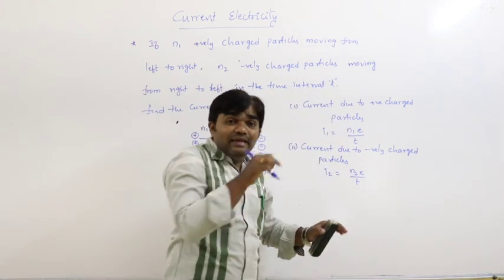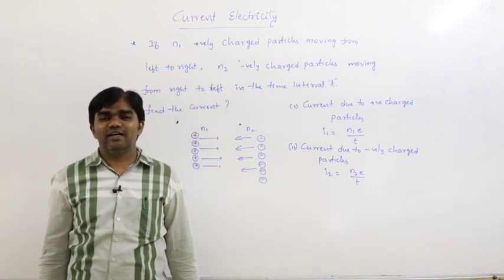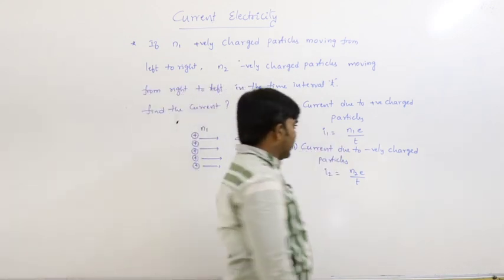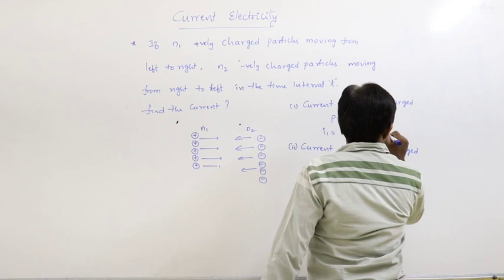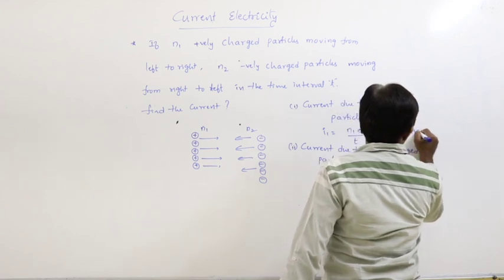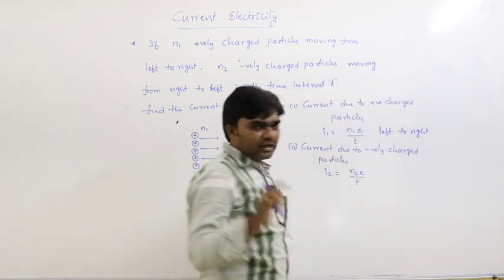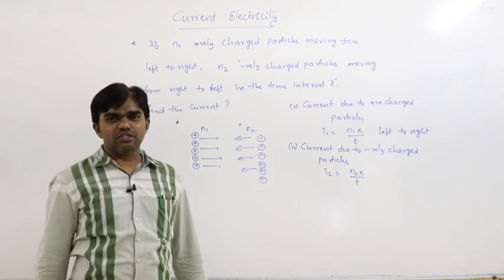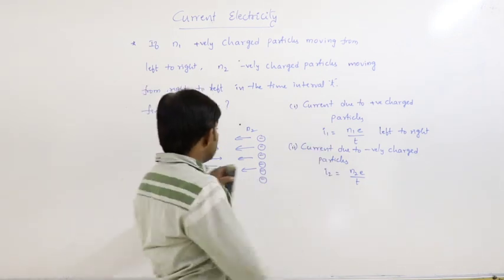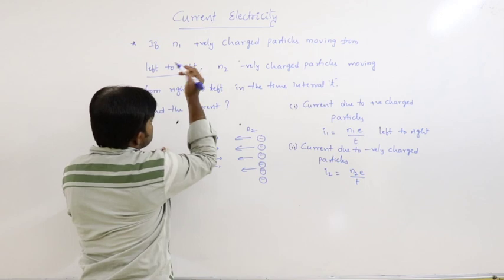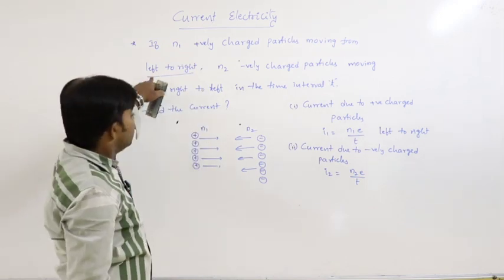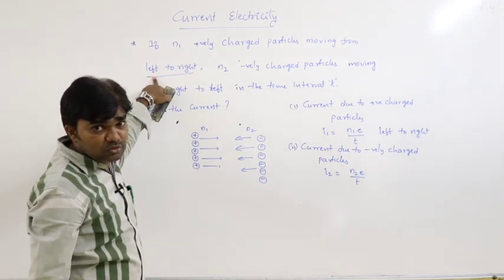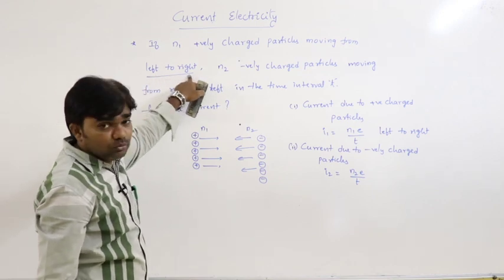In this situation, what is the direction of the current here? The direction of I1 is left to right, because the direction of the current must be in the direction of motion of positively charged particles.